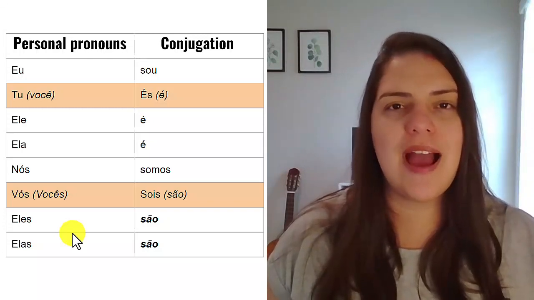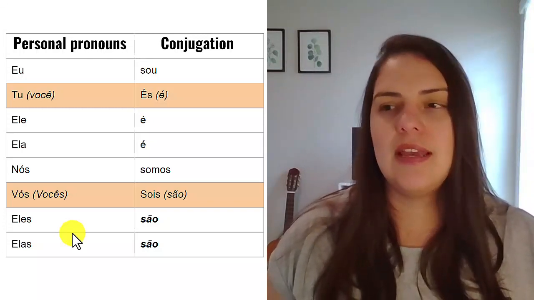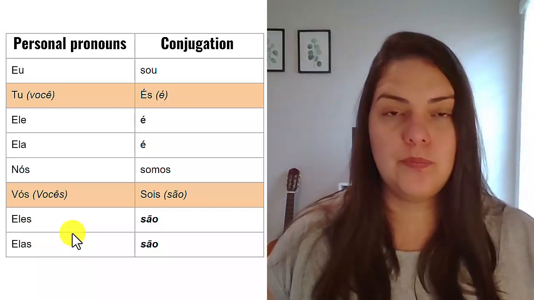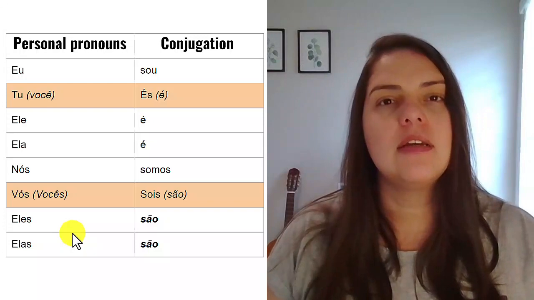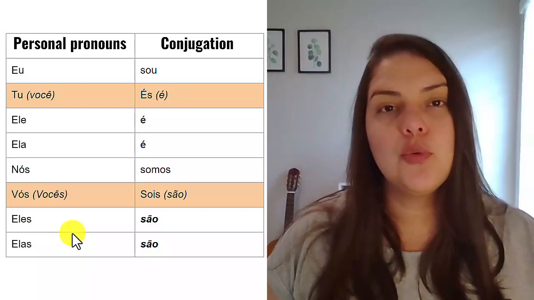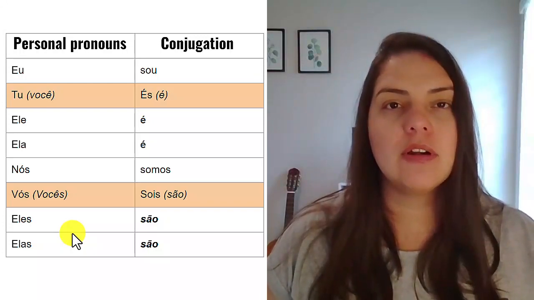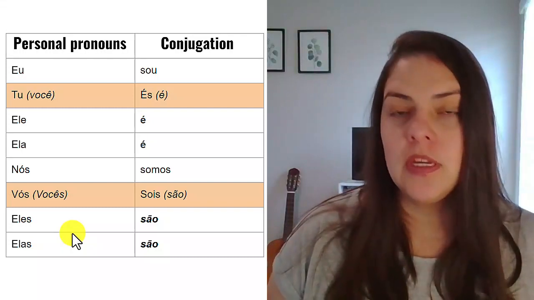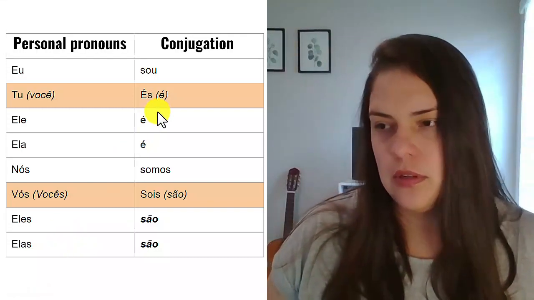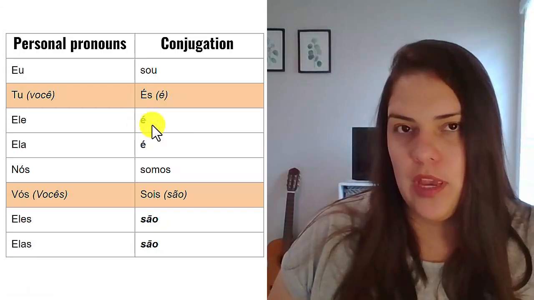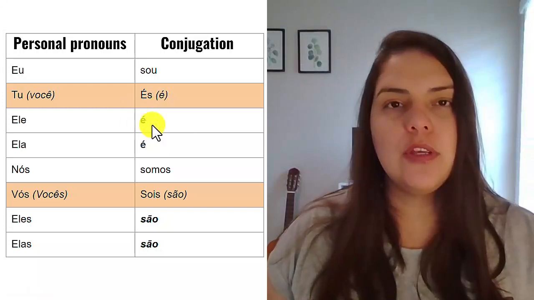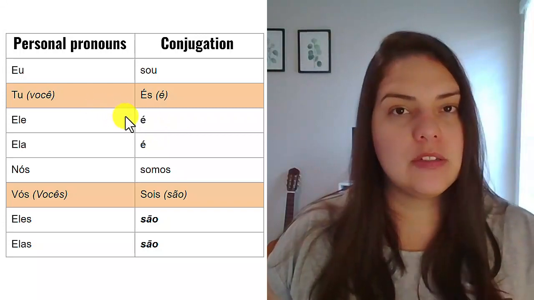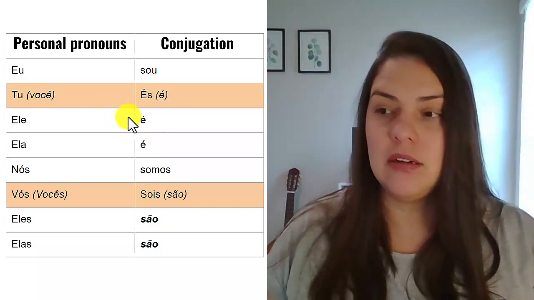Now let's go for the conjugation. If I want to say I am, I'll say eu sou. Eu sou. You are, you're going to say tu és or você é. When you use você, you're going to use é, okay? Which is the verb we use for third person singular, even though we are talking about second person singular.